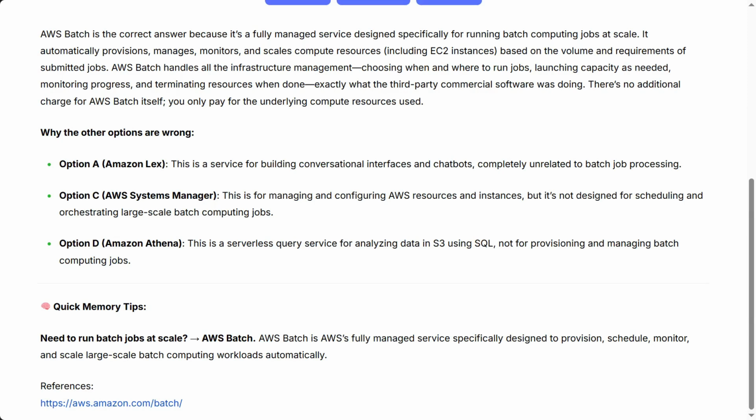Quick memory tips. Need to run batch jobs at scale? AWS Batch. AWS Batch is AWS's fully managed service specifically designed to provision, schedule, monitor, and scale large-scale batch computing workloads automatically.